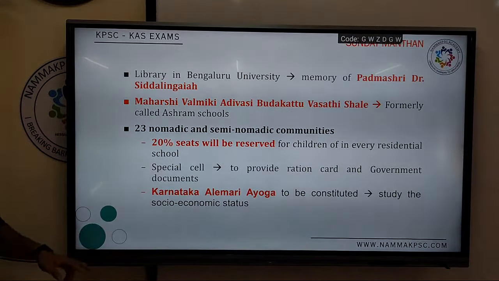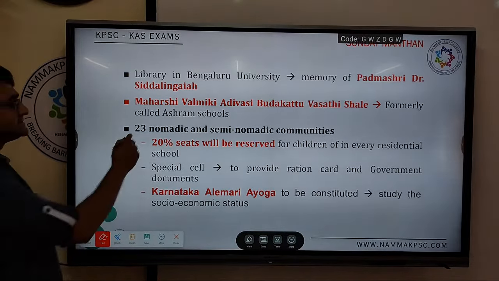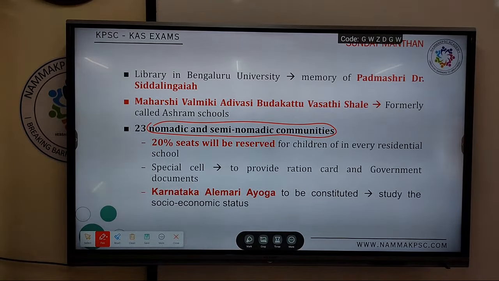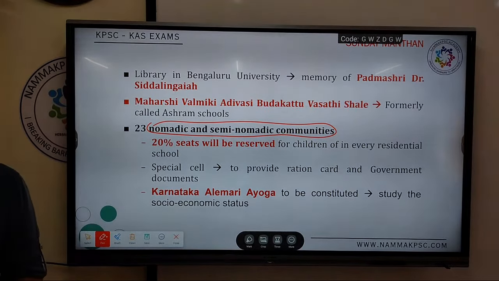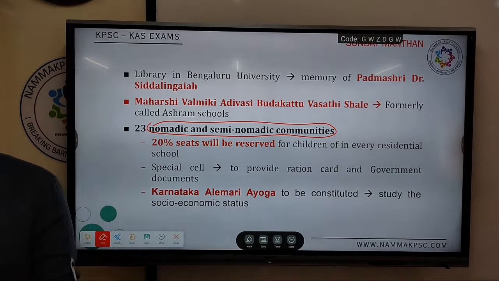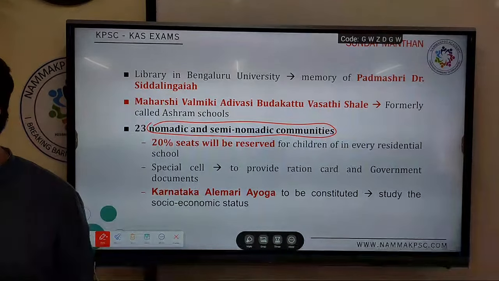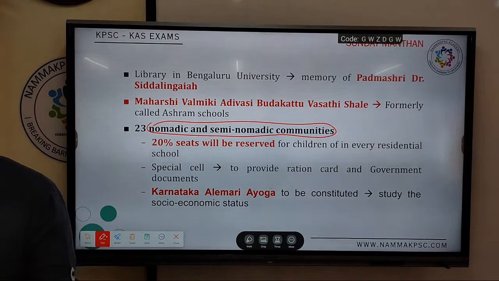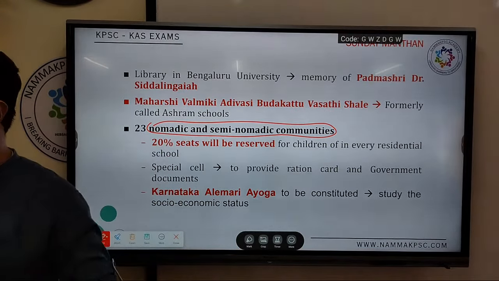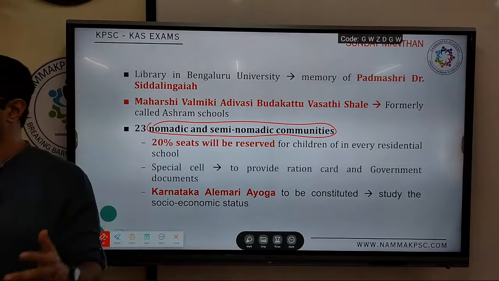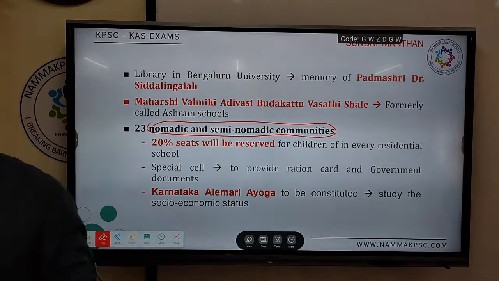Then various efforts to help the nomadic and semi-nomadic communities. So what measures have been announced by the government to help the nomadic and semi-nomadic? The problem is they are a diverse group of people. Some of them belong to castes, some are tribals, some are scheduled castes, some are OBCs, some are STs. It's a very diverse group, involved in various activities, pastoral, artisan communities, etc. Matlab, they don't have a sedentary or settled way of living.